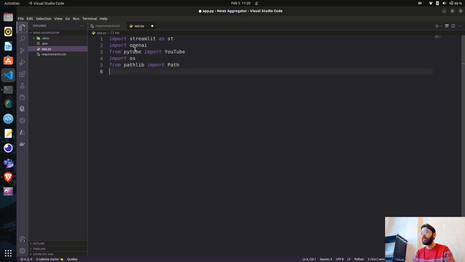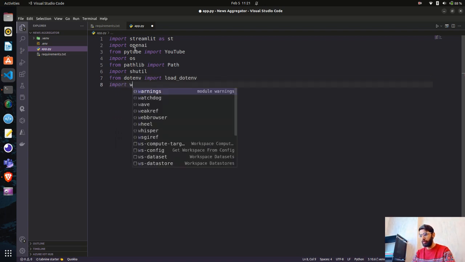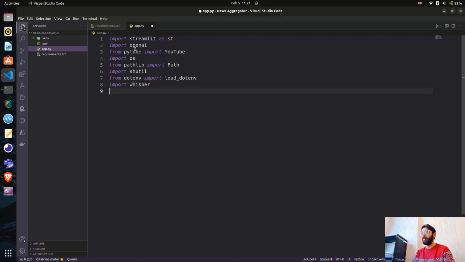And then we can also import shutil, and then we need to import load_dotenv, and then we have to import whisper, and then we have to import what else, zipfile, because we'll have this option where the end user can download this transcript and the news article in a zip file, all together.